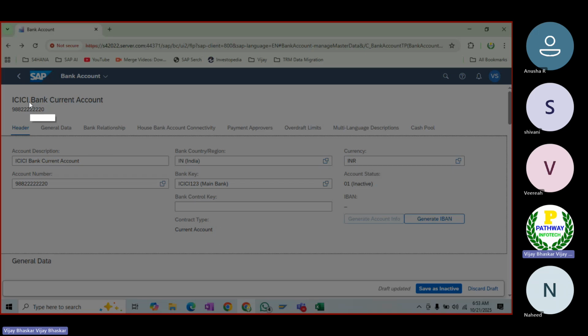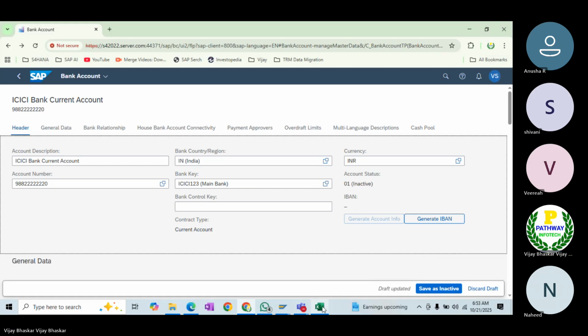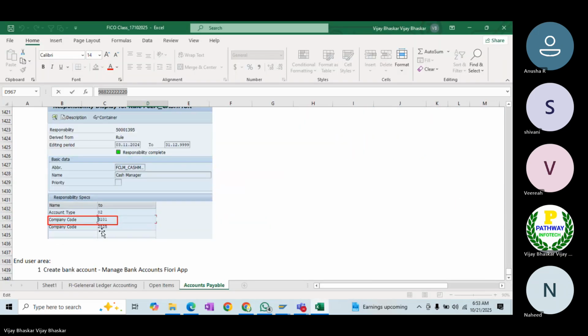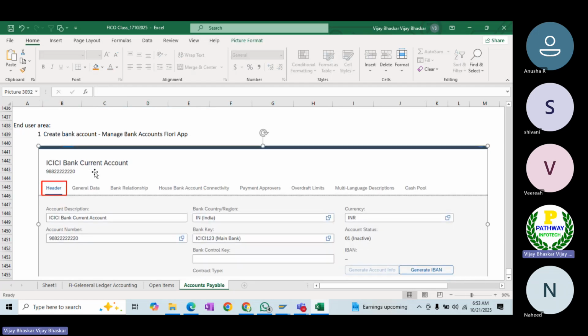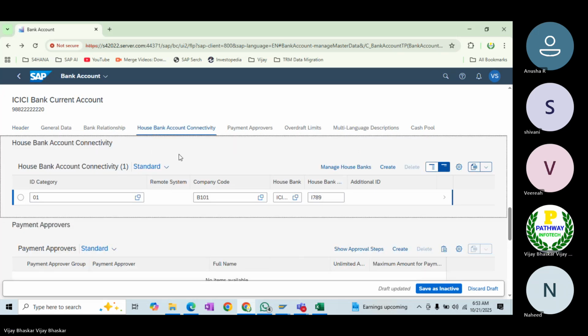Let me take this one. Only two areas you need to support here. Header information, this and all the header information. Then this is the header information. Let's come down, go to the house bank account connectivity.